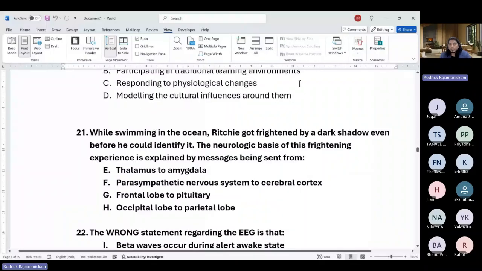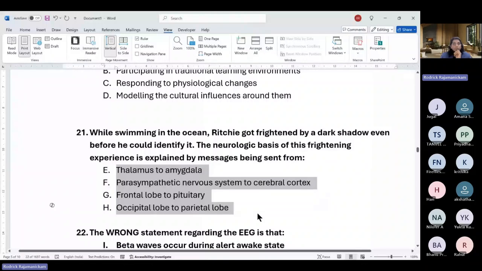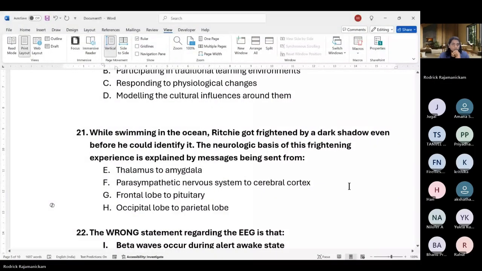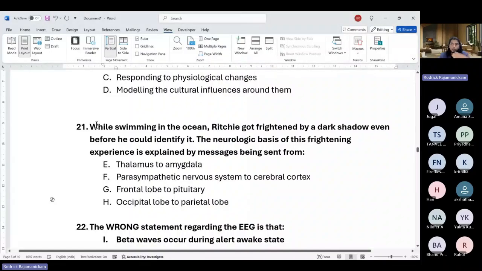While swimming in the ocean, Richie got frightened by a dark shadow before he could identify it. The neurological basis of this frightening experience is explained by messages being sent from dash to dash. He saw a shadow but could not identify it even before he got frightened. So which explains this? This could be one clue here, right? They're saying he got frightened even before he could identify it.